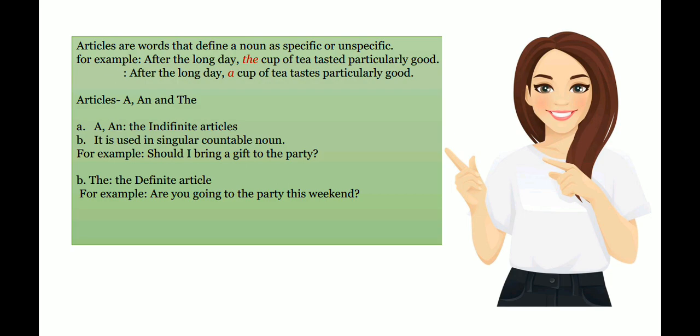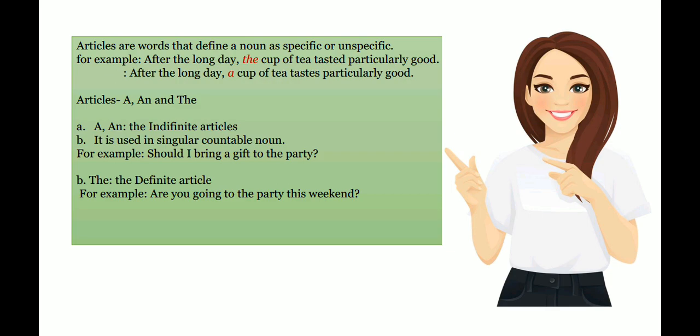After the long day, a cup of tea tastes particularly good. By using the article the, we have shown that it was one specific day that was long and one specific cup of tea that tasted good. But in the second sentence, by using the article a, we have created a general statement implying that any cup of tea would taste good after any long day.